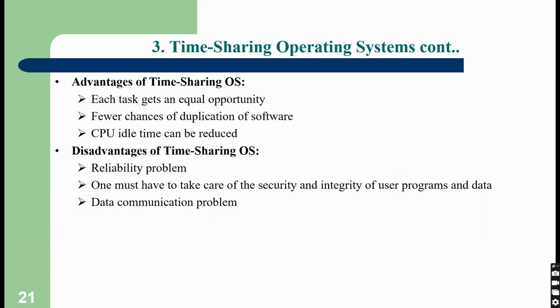Then there are disadvantages of time sharing operating system. The biggest disadvantage is, suppose some process requires longer time. If you allocate equal time to all the processes, and some process requires longer CPU time, then there may be starvation. The waiting period for that process may increase. And one has to take care of security and integrity of the data for user programs. So this is the disadvantage of time sharing operating system. Examples are Multics and Unix. These are time sharing operating systems.